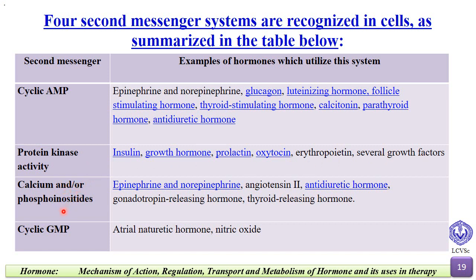Calcium or phosphoinositides: epinephrine and norepinephrine, angiotensin II, antidiuretic hormone, gonadotropin releasing hormone, thyrotropin releasing hormone. And cyclic GMP. Examples of hormones which utilize this system are atrial natriuretic hormone or nitric oxide.